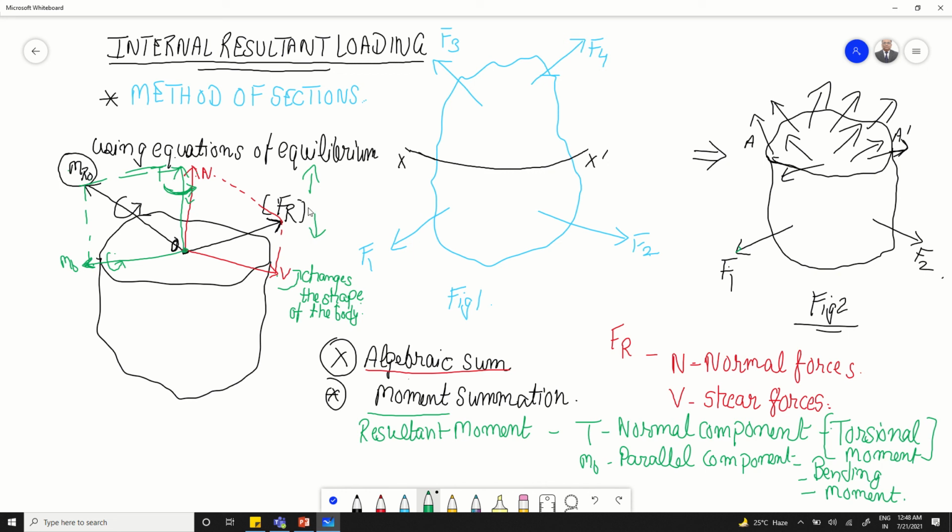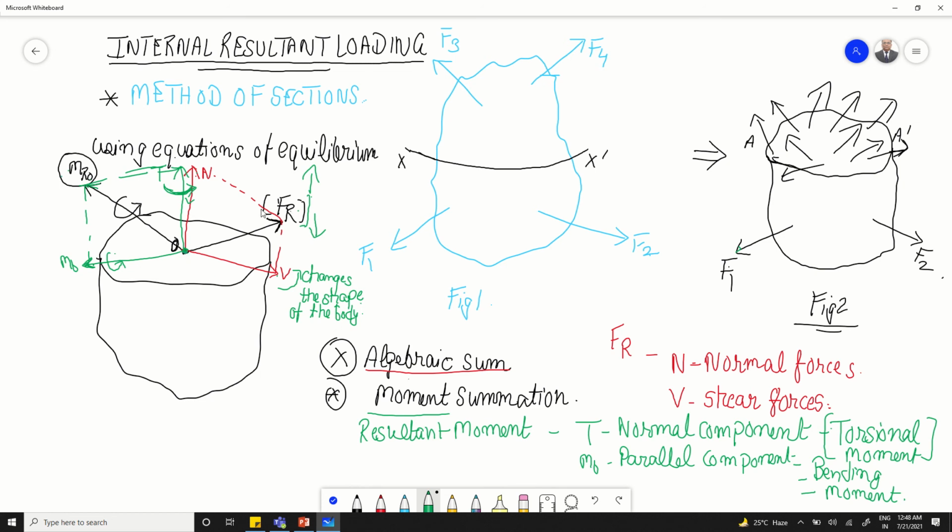In addition to this force, there will be a moment associated with it. So at any point there will be a resultant force and a moment acting on the element.